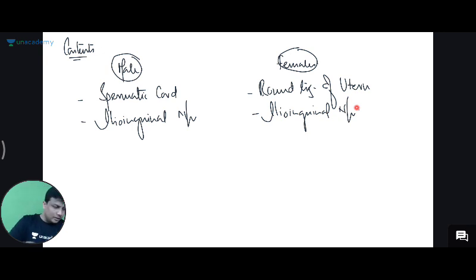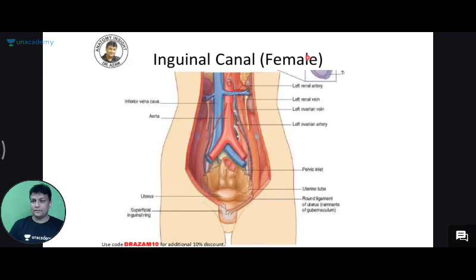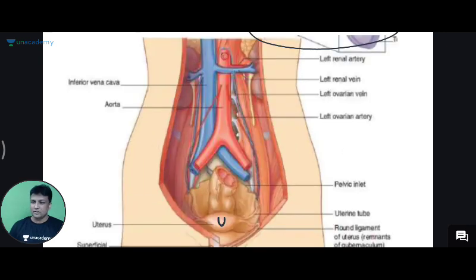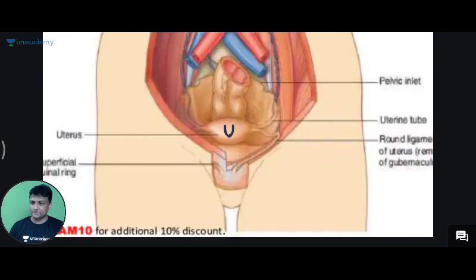चलिए, now let me show you this in the diagram here, sir. Look at this diagram. This diagram is actually in the female. तो female में देखते हैं क्या होता है? Are you able to see the uterus here? Yes. बोलो बच्चों हाँ। In the female here, yes, you are able to see the uterus here, and I think you have learned in your obs gynae class. आपने पढ़ा होगा in OBG, obs gynae, there are so many supports to uterus. Broad ligament, round ligament, blah blah blah. बहुत सारे supports होते हैं uterus को. Out of that, all the supports to the uterus, yes, one of that will be round ligament,